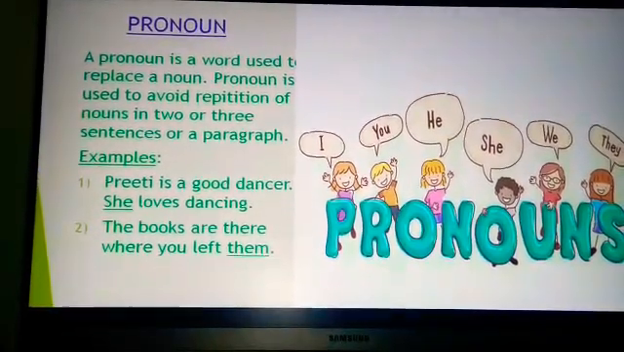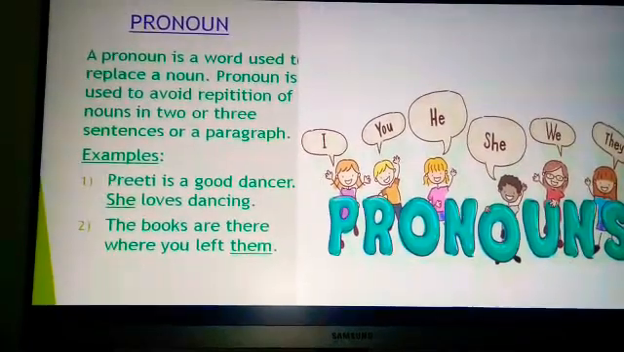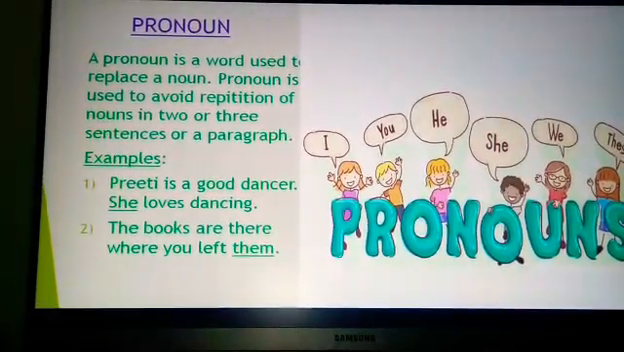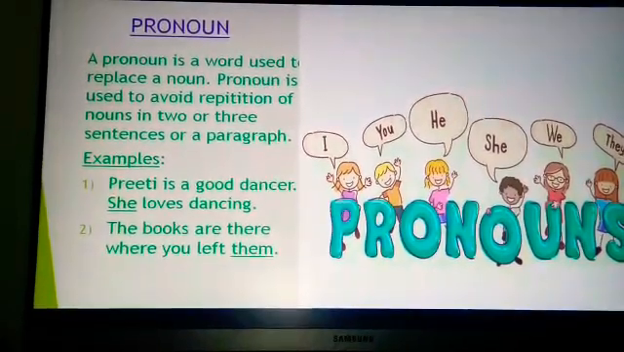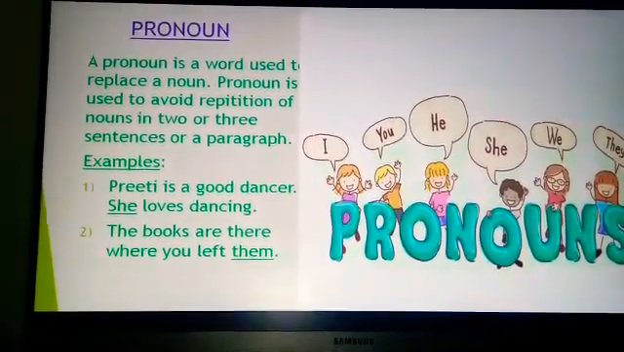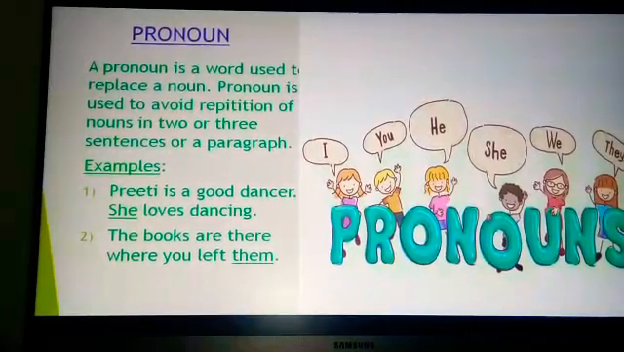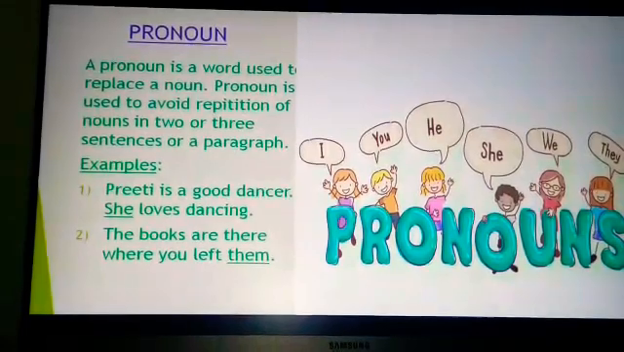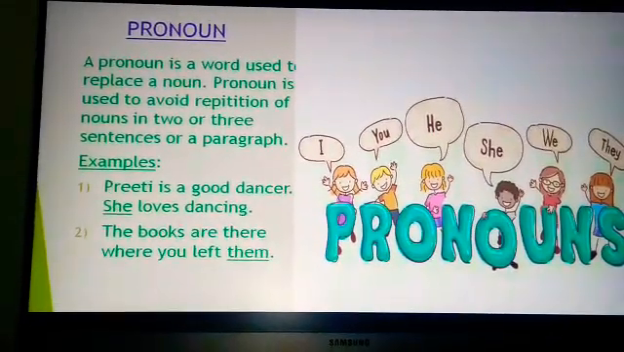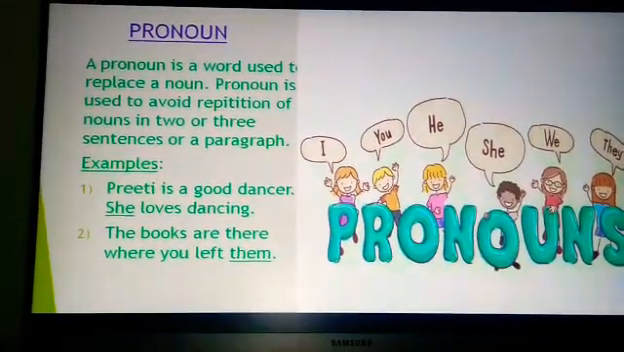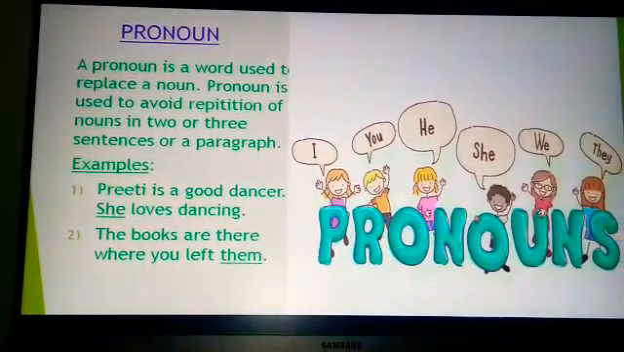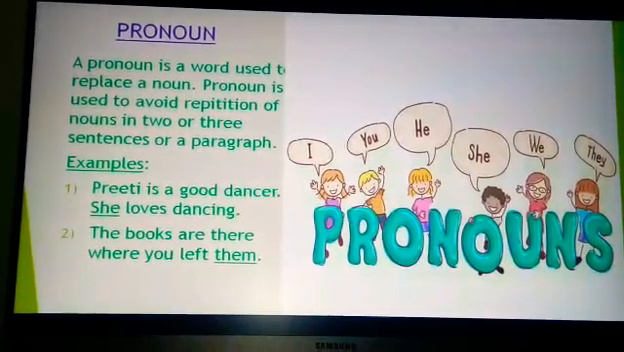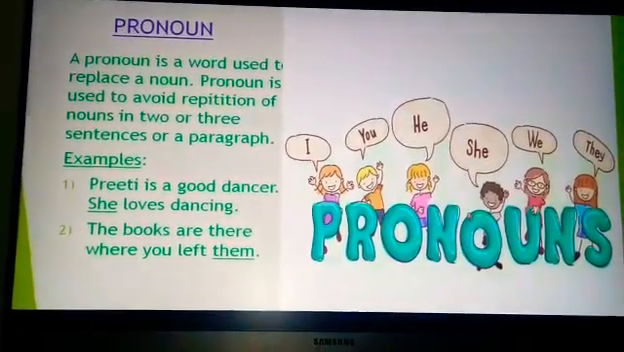Now the second example, let us see. The books are there where you left them. Again here, the books is a noun and them is a pronoun. Here I have replaced the noun the books with the pronoun them. I have not used the books again and again in place of them. Them is a pronoun replacing a noun, the books. So students, did you understand what pronouns are? Pronouns are words which are used to replace a noun.